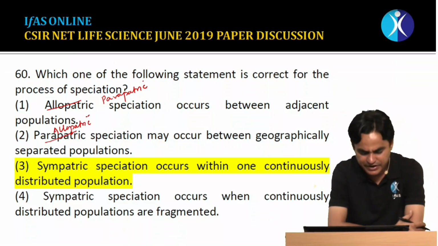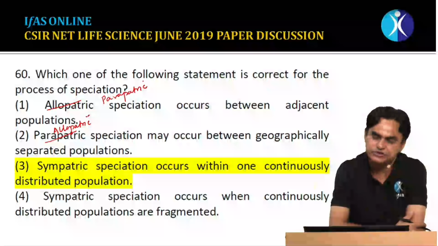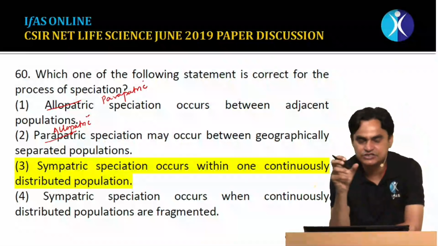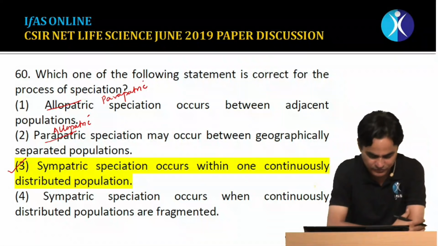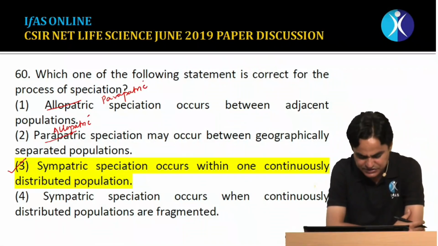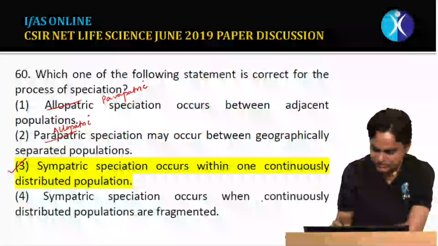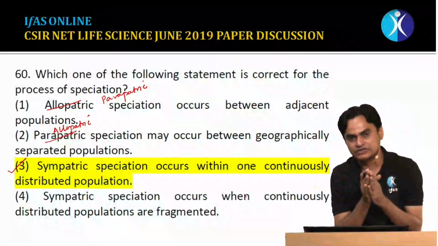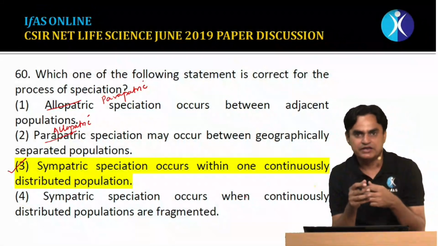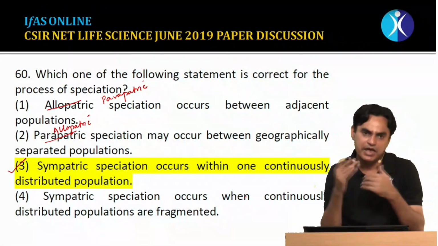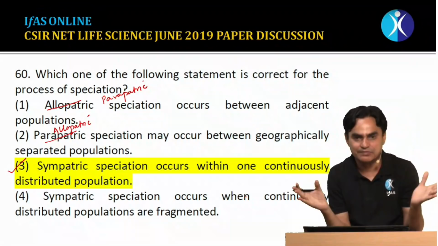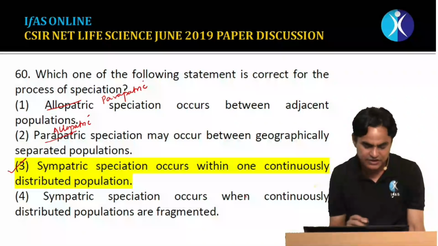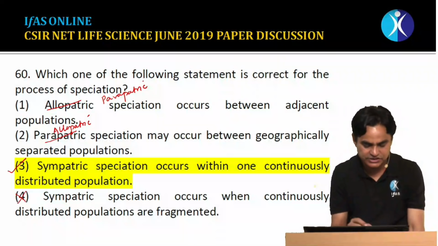The third statement says that sympatric speciation occurs within one continuously distributed population. Yes, at the same place, in one continuously distributed population, the speciation which occurs is referred to as sympatric speciation. This statement is true. The fourth statement says that sympatric speciation occurs when continuously distributed populations are fragmented. No, this is false. If there is fragmentation, or some kind of geographical barrier, under such conditions there could be peripatric speciation, and if this geographic barrier is large enough to isolate the two populations apart, then there could be allopatric speciation. So this is also false. So the correct statement is statement third.